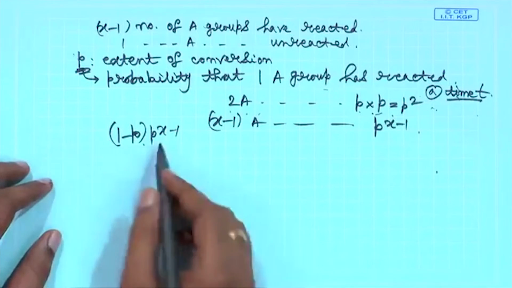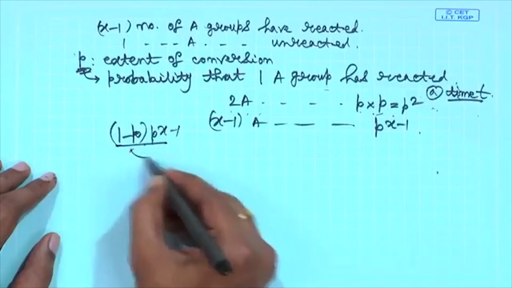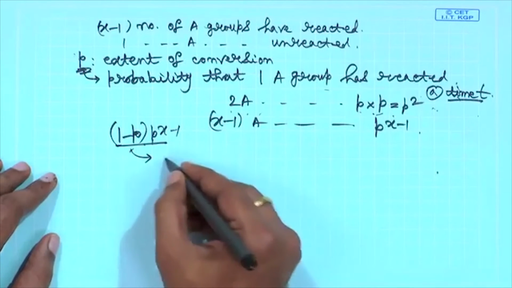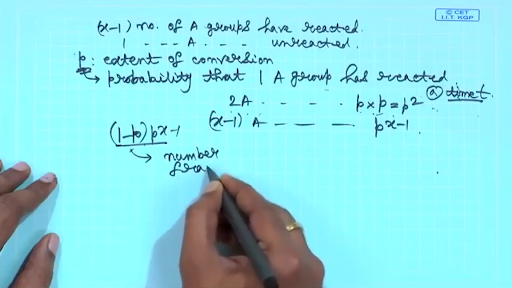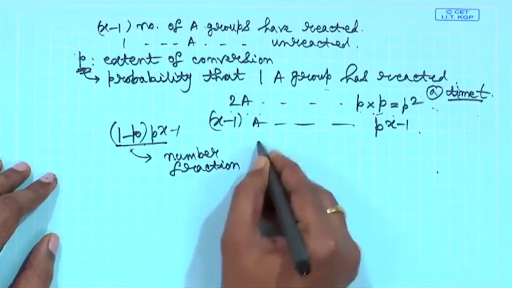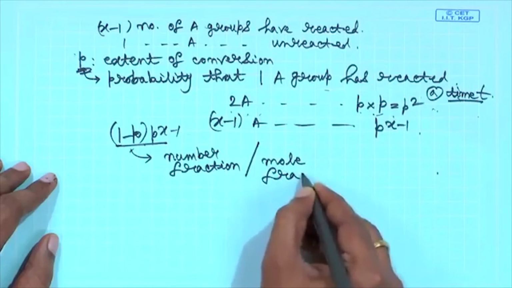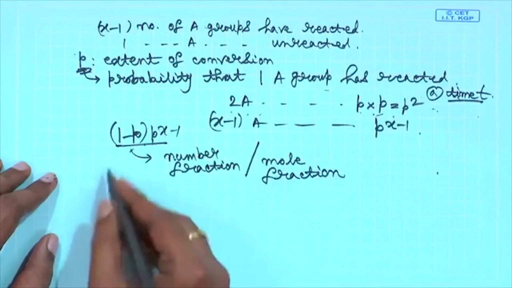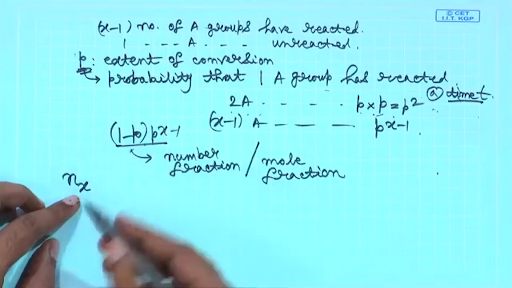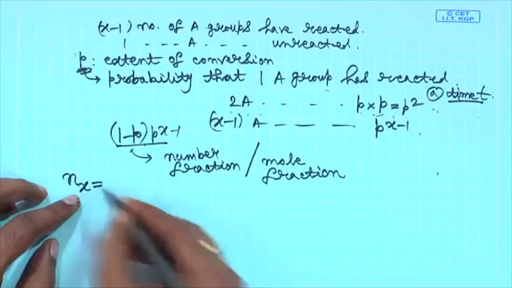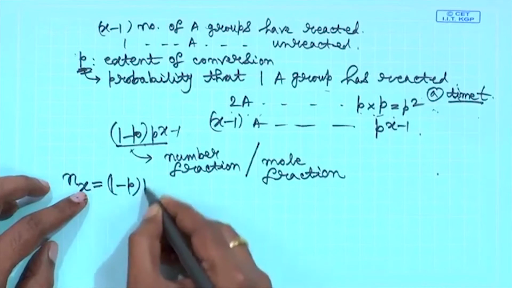So, that is the probability of finding an x-mer, and this is nothing but the number fraction or mole fraction. So, let us say small nx is the number fraction, that will be equal to (1 minus p) into p to the power x minus 1.